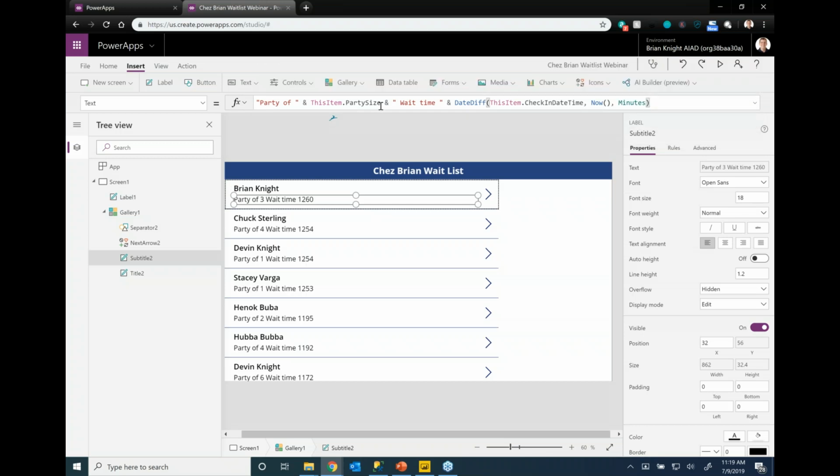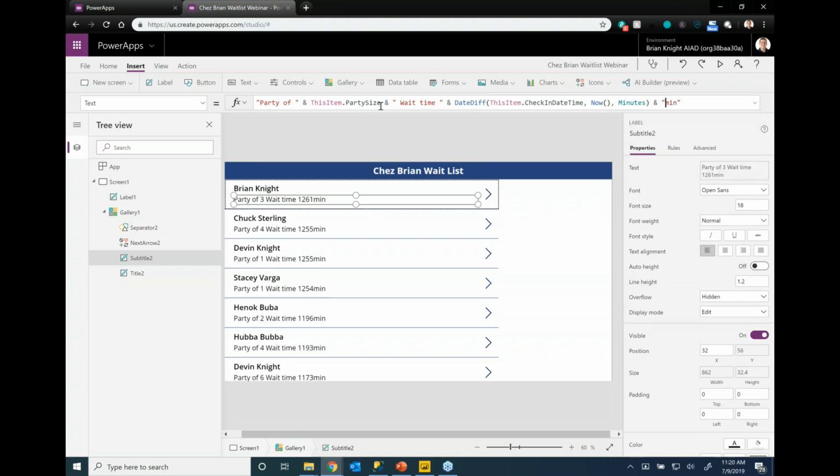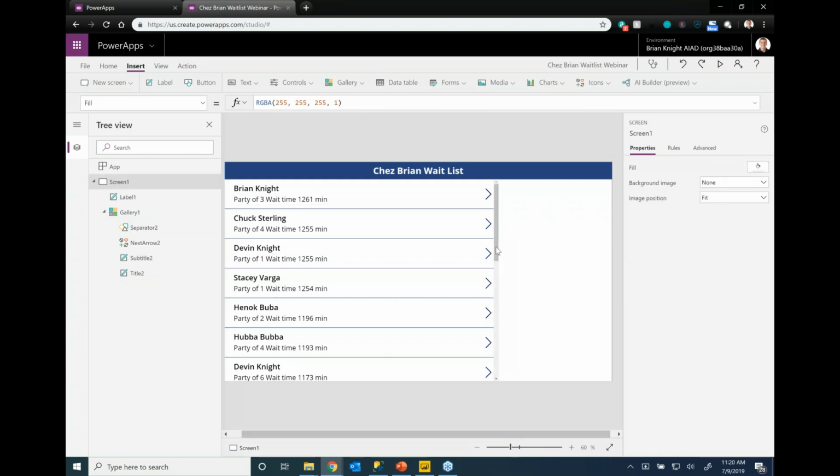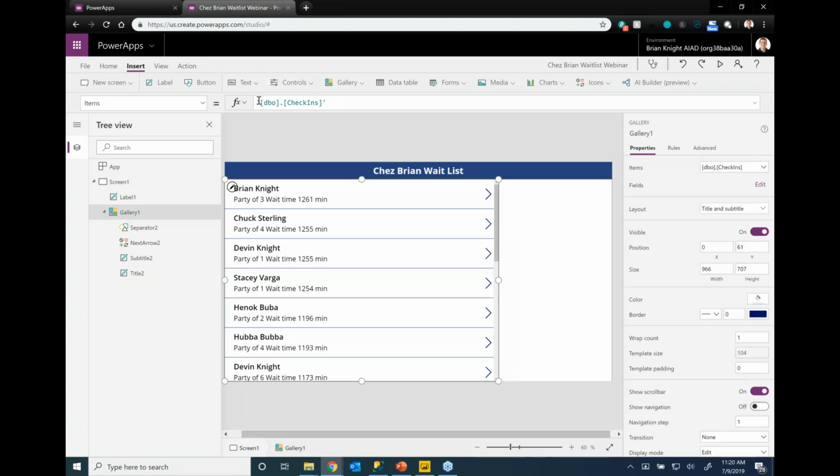So it's going to feel a lot like what we've seen with Power BI. I'm going to put minutes in here just so we can see that as well. There we go. Okay, we have our basic piece. Now, you're seeing a lot of people here have been waiting a long time, 1,200 minutes, so over a day. This is because I haven't filtered this data set yet. I'm seeing all the records, whether they've been seated or not. So when I select this, you're seeing check-ins. What I want to do ultimately is filter this data down, the equivalent of a where clause in my case, not a join statement.